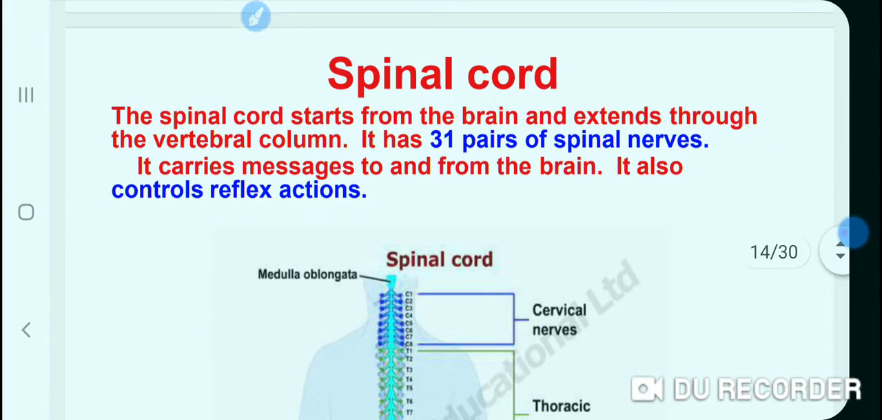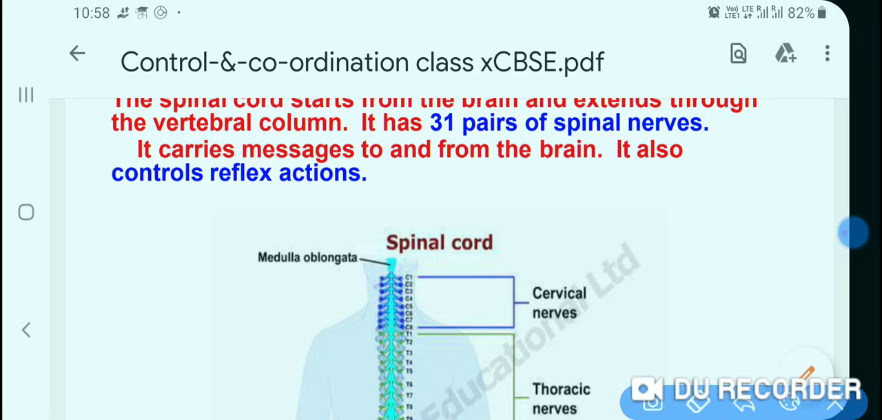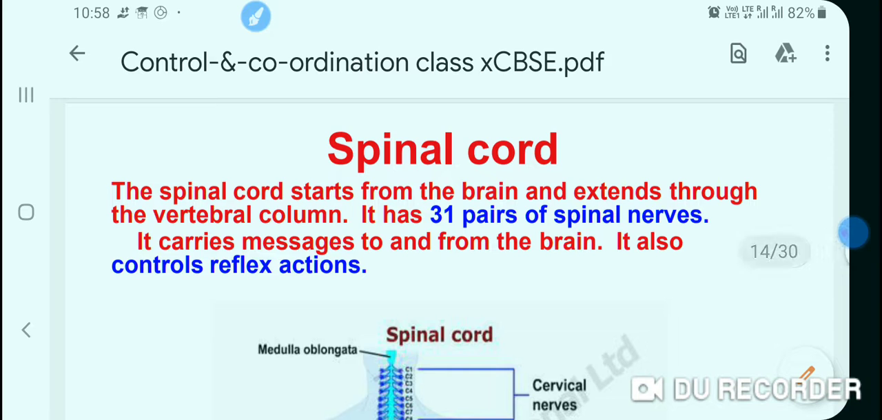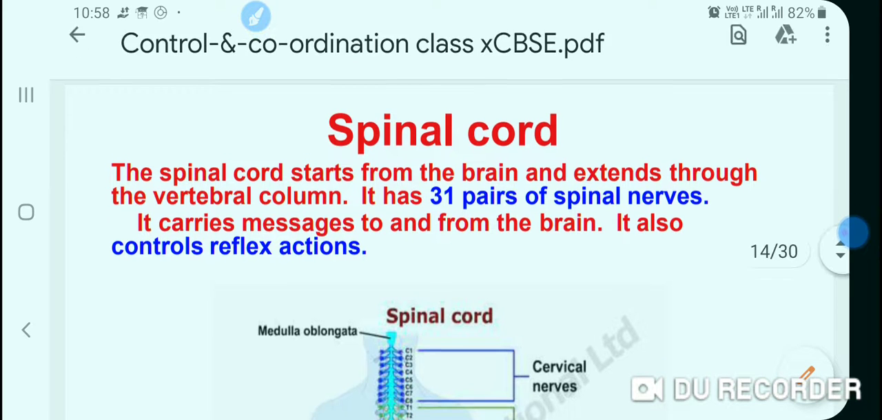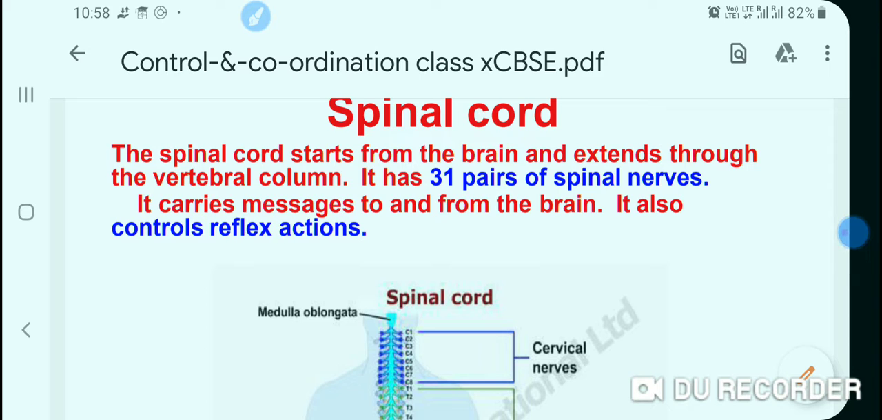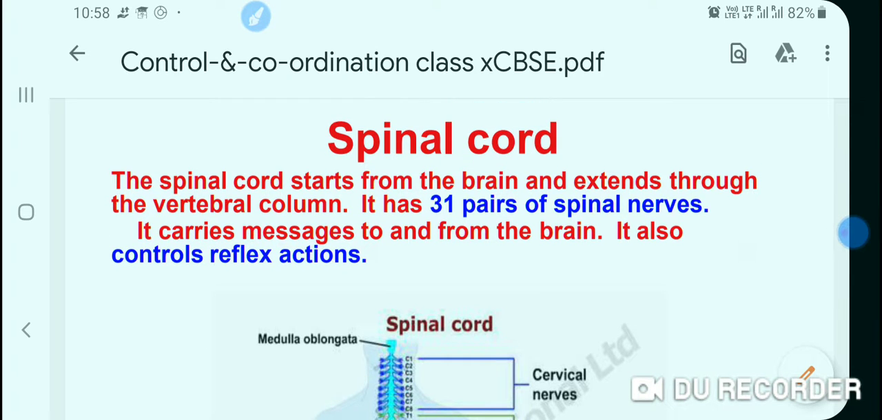Let us come to know about the spinal cord. You know that the central nervous system includes the brain and spinal cord. You have studied about the brain, and now we will know about the spinal cord. The spinal cord starts from the brain and extends through the vertebral column. It has 31 pairs of spinal nerves.